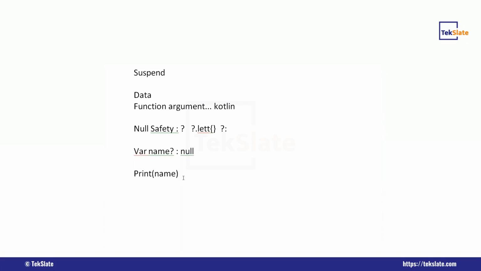So we can handle this by using null safety operators. For example, if it is null, you can print some other value. Suppose you are trying to print the name directly. It is not going to print because you made it nullable. Indirectly, the compiler is telling you that this value may be null, so don't use it directly.